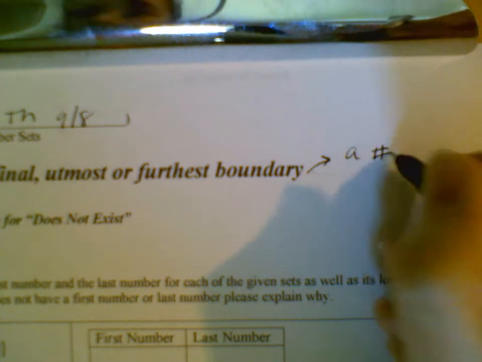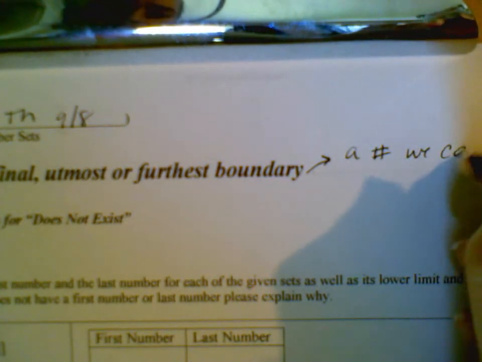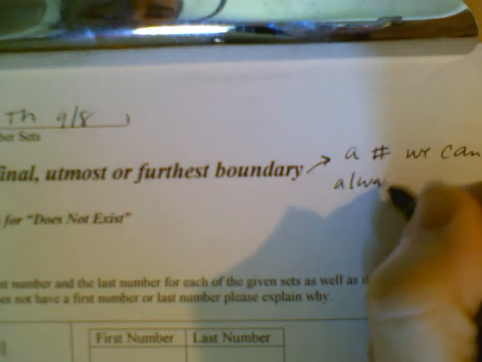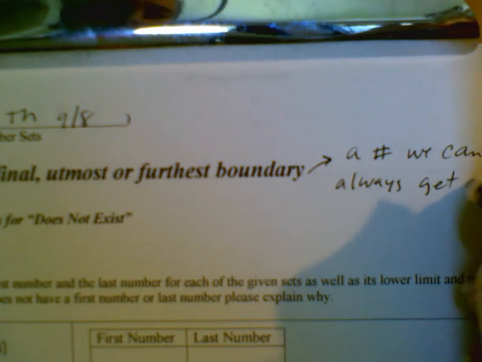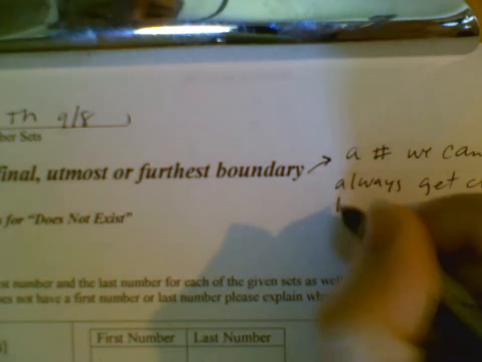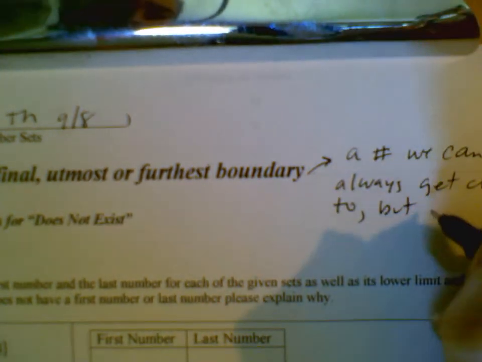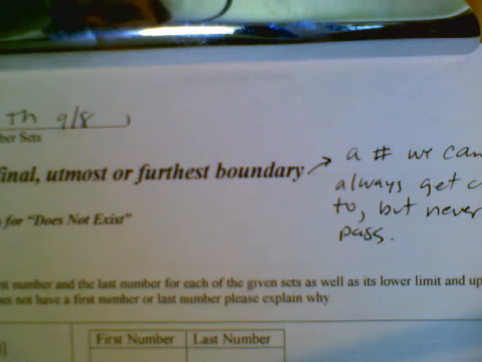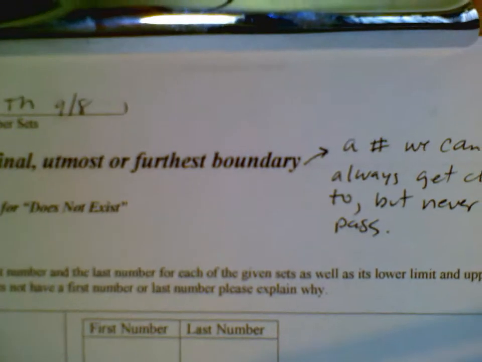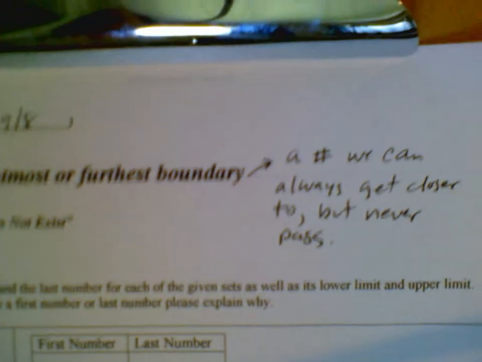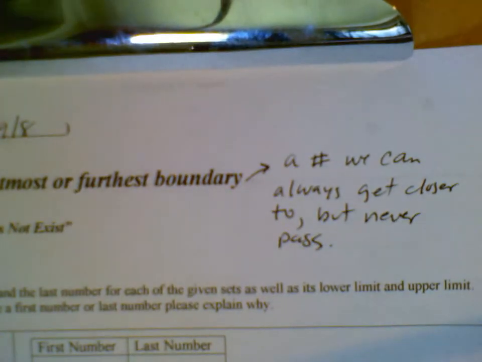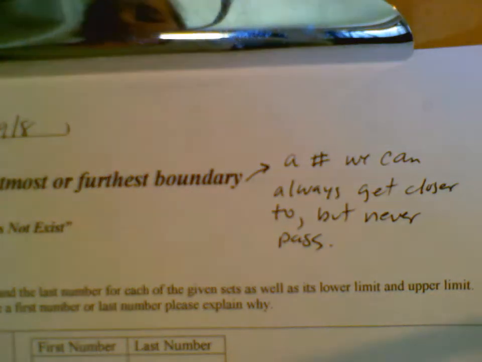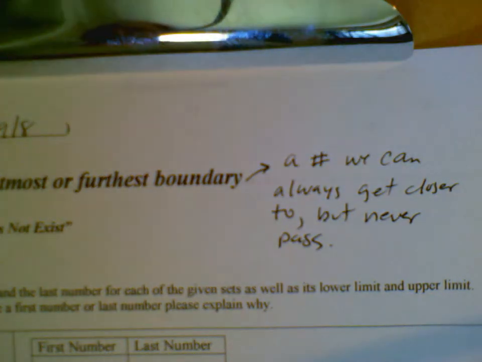A number we can always get closer to but never pass. Okay? So today, guys, I'm going to be asking for you to identify limits, and we want to ask ourselves this question. What is the number we can always get closer to but never pass?